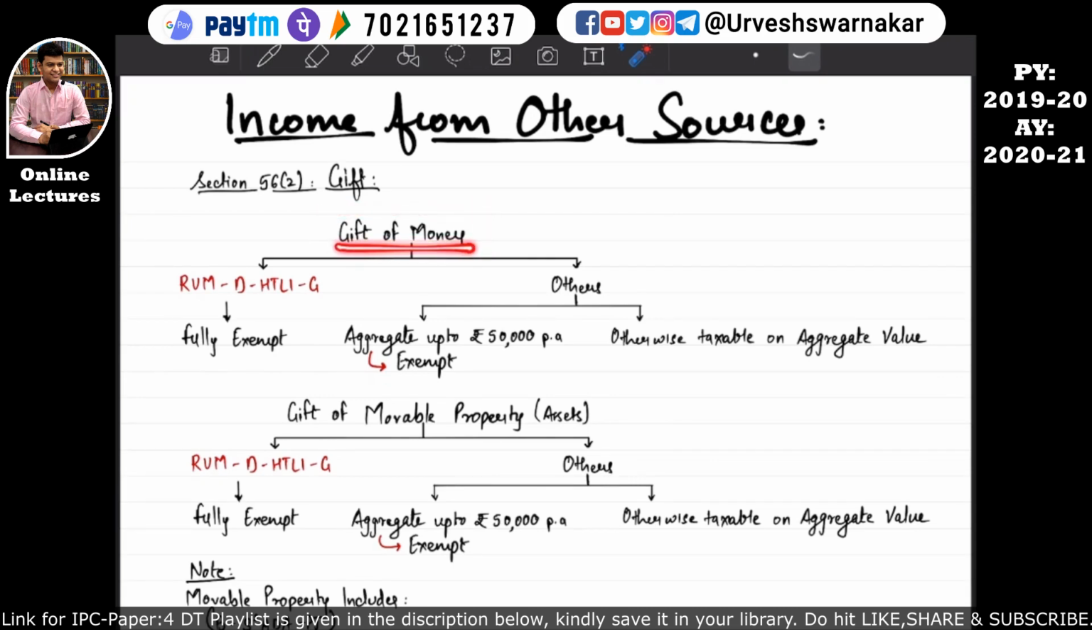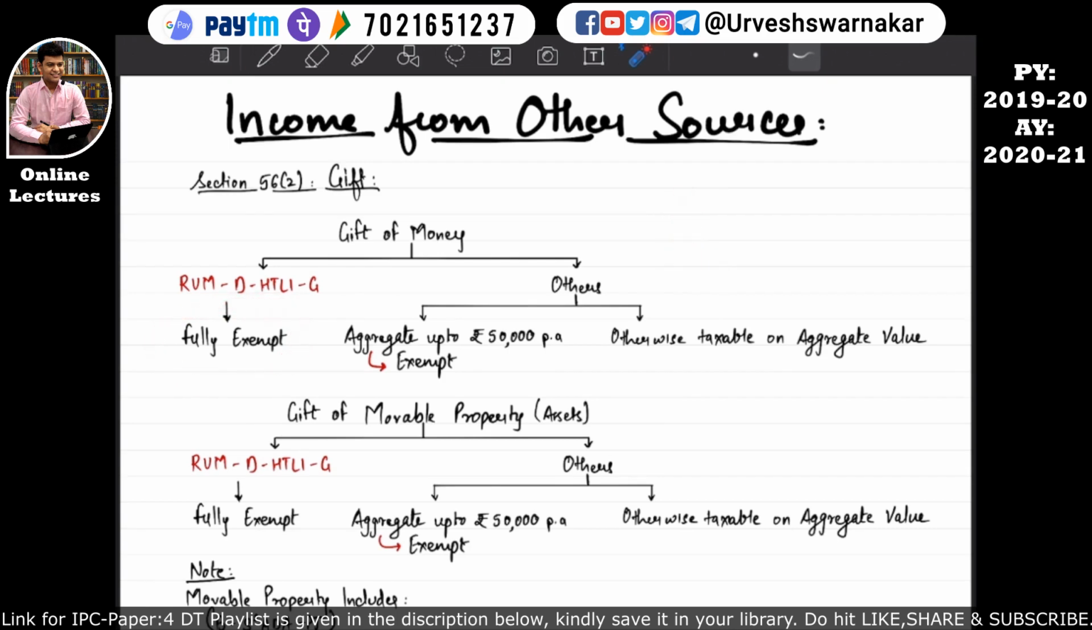So gift of money, if it is received from a relative, university or institution, or during marriage, or in contemplation of death, or from a hospital or medical institution, or from a trust or charitable institution, or from a local authority, or from an inheritance or a will, or a gift given by a subsidiary company to a holding company or by a holding company to a subsidiary company, then whatever gift of money has been transferred to the assessee will be fully exempt. I hope this is quite clear.